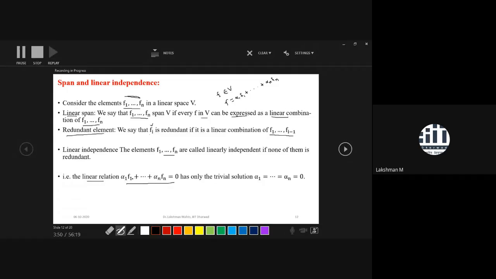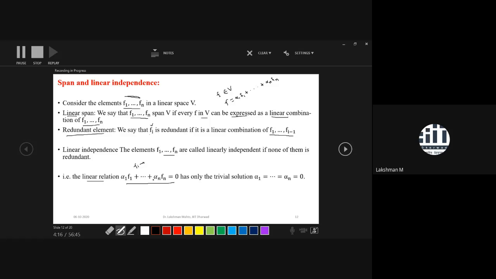If this linear relation has only the trivial solution, we will not call it a system of linear equations. Why? Because fi may be a function, whereas earlier the fi were vectors. Here fi are very general, they may be functions or anything, so we can't directly call it a system of linear equations. Right now we just call it a linear relation.